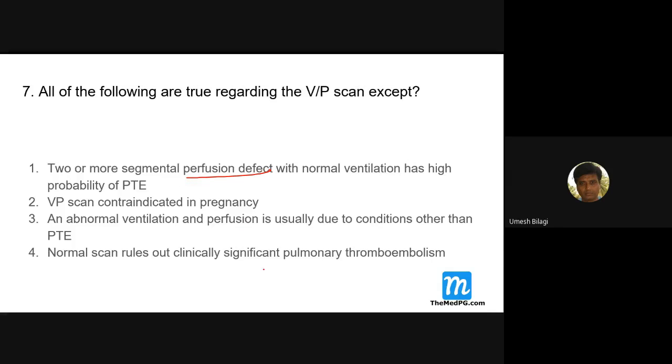If there is no perfusion defect, then pulmonary thromboembolism is not there. This also is a correct answer. Another problem forms here. If this appears in a place where you don't have any ways of diagnosing, then go for the scan, although there is a little risk of radiation. Even in pregnancy, the radiation risk is little. Still, you go for it. So it is not absolutely contraindicated. So this is the answer.